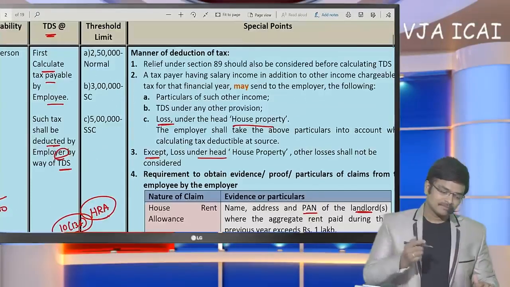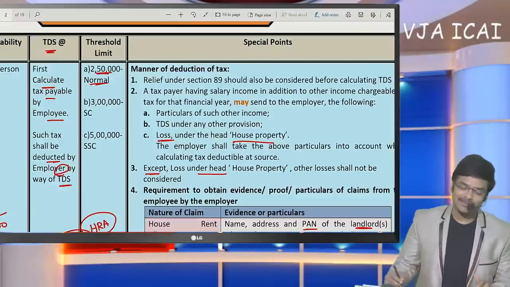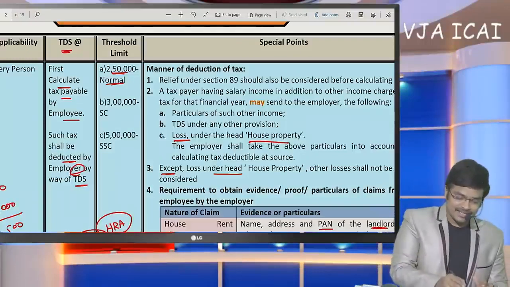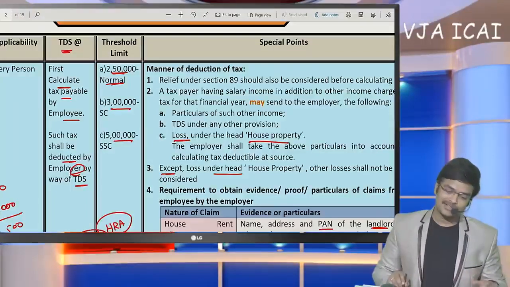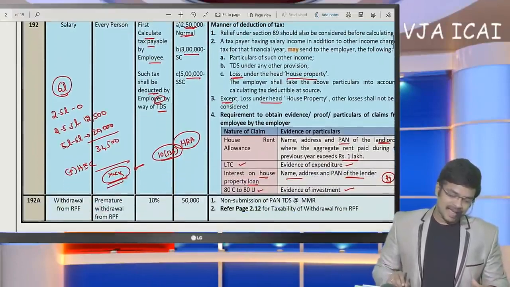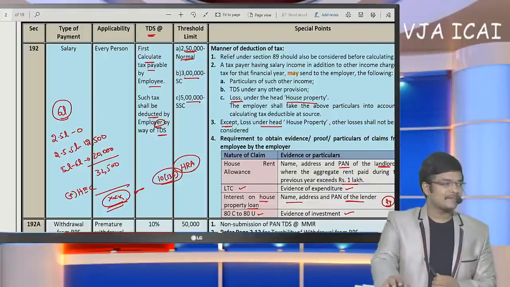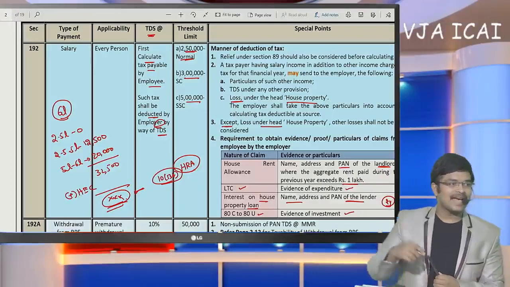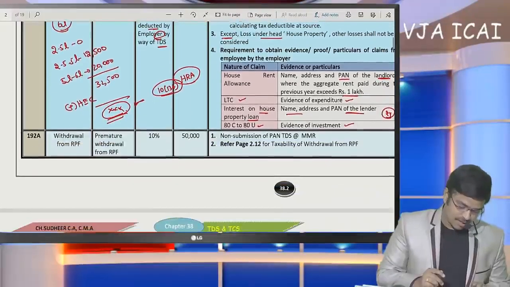So here, as a threshold limit, if the salary itself does not exceed 2,50,000, then there is no need to deduct TDS at all. In case of senior citizens it is 3 lakhs, and in case of super senior citizens 5 lakhs, as usual. So coming to the next issue, I have discussed section 192 TDS deduction and its procedure. Now before continuing my discussion, first let me clarify some issues regarding applicability of TDS provisions.